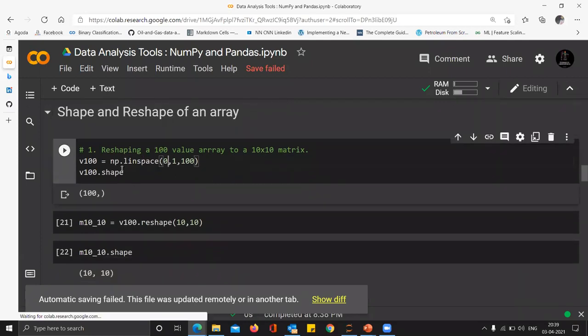Suppose I have created np.linspace. Now what this means, again to revise, np.linspace 0, 1, 100, is start from 0, end at 1, and give me 100 data points. Okay, so we already know that it has 100 data points.